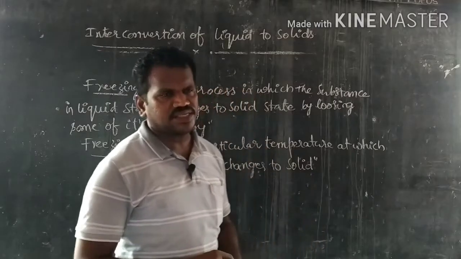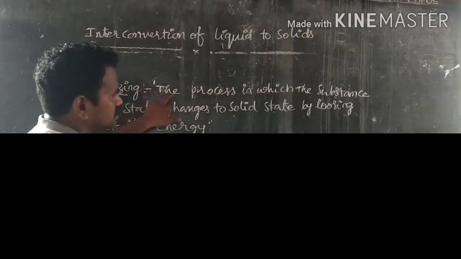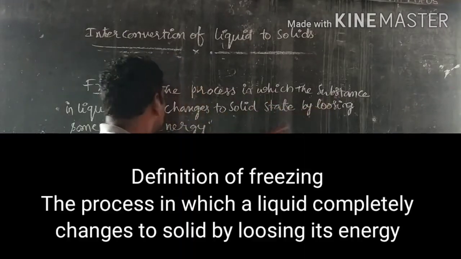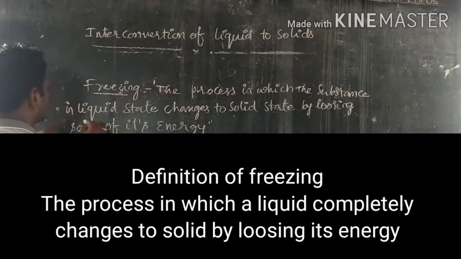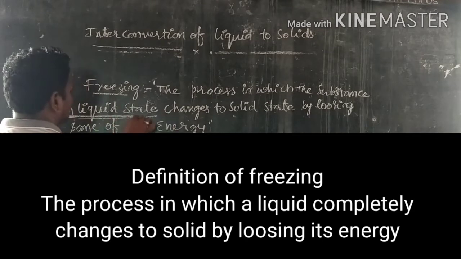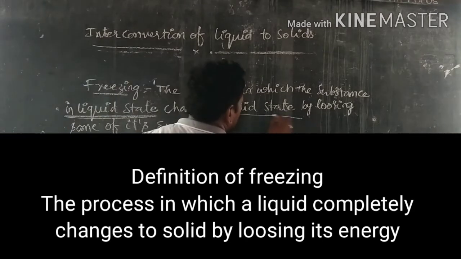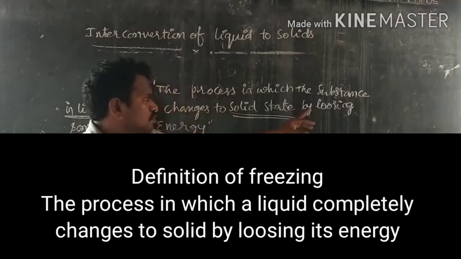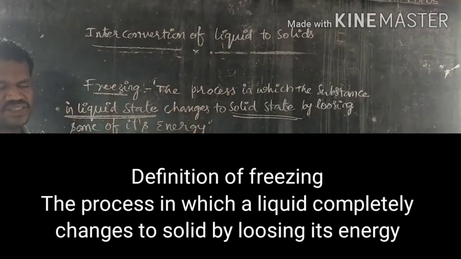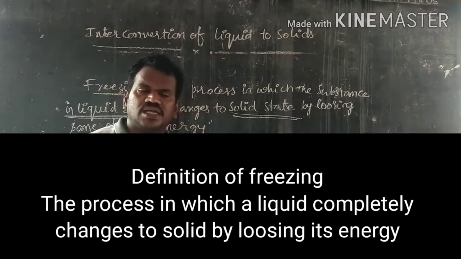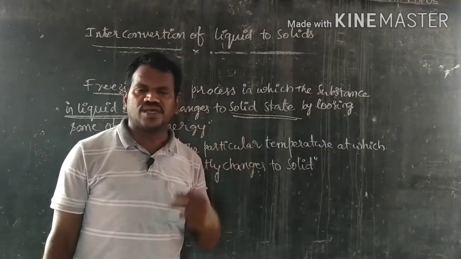Let us see the definition. The process in which the substance in the liquid state changes to the solid state. How? By losing its energy. In the process of melting, there is a gain of energy.